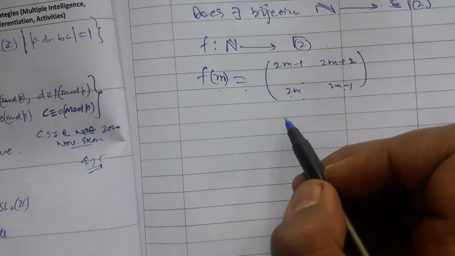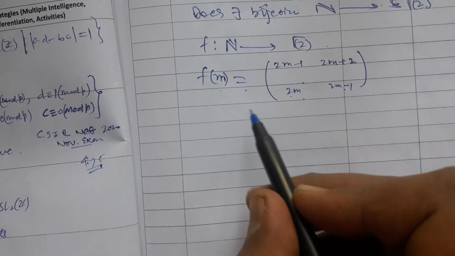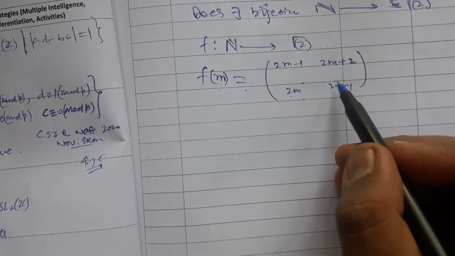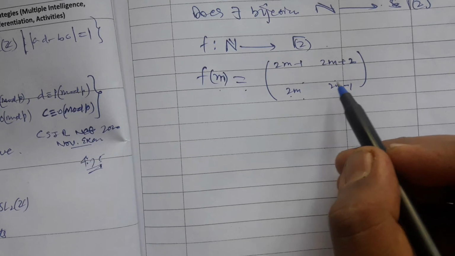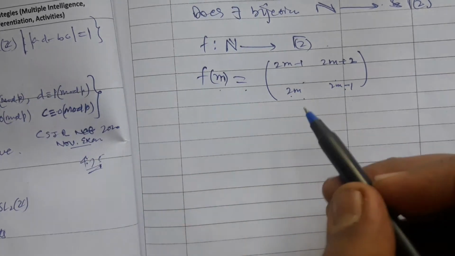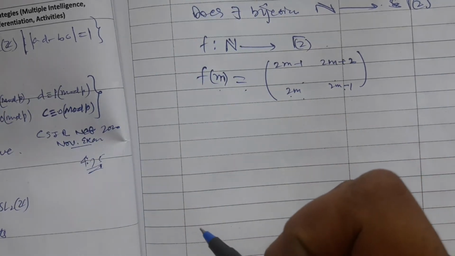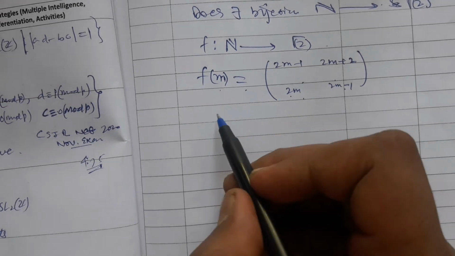Corresponding to each natural number there exists a matrix, and corresponding to each matrix there exists a natural number. So there is a one-one and onto relationship between these two.